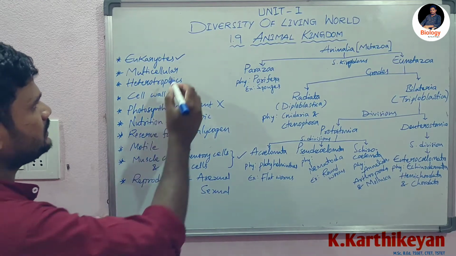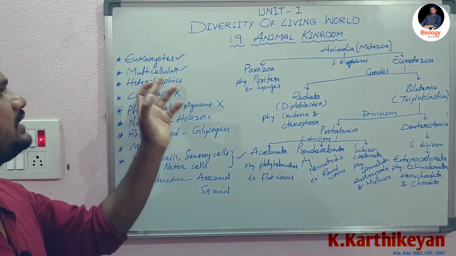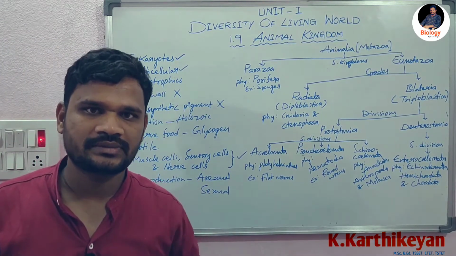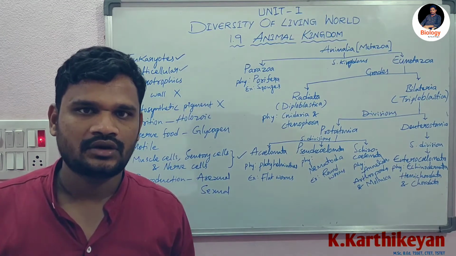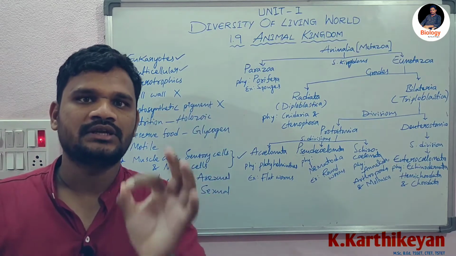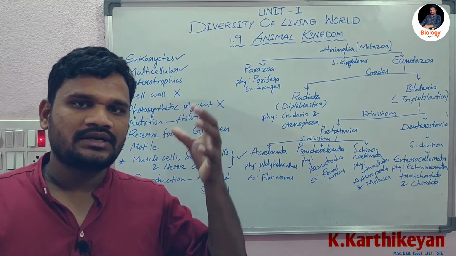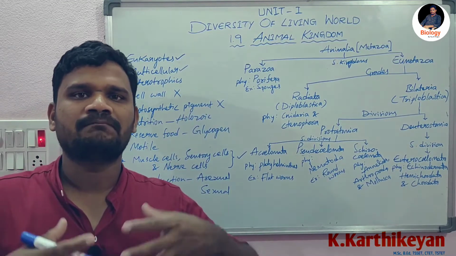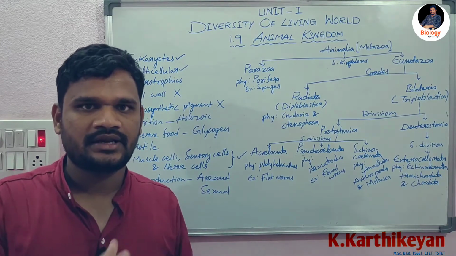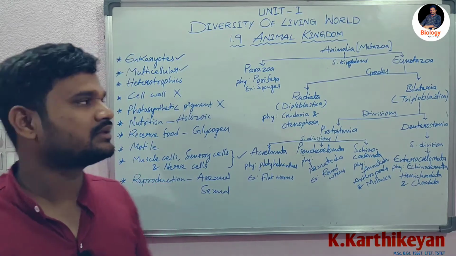Next, all the animal kingdom organisms are multicellular organisms. We have two types of organisms, unicellular organisms and multicellular organisms. Unicellular organisms means the total body is built with a single cell. In multicellular organisms we can find a number of cells, right? For example, the human body. Human is also an animal, right? In the human body we can find trillions of cells.